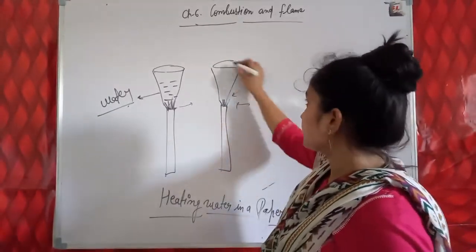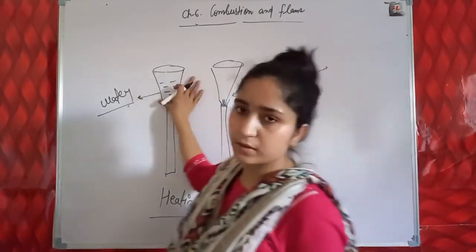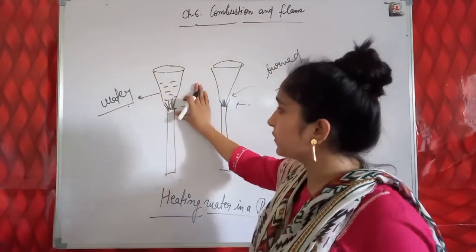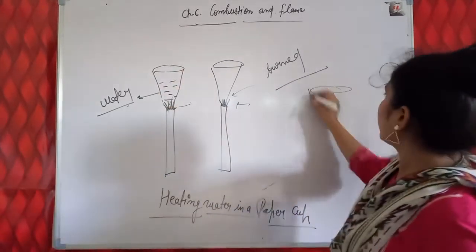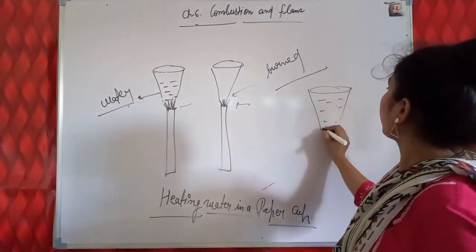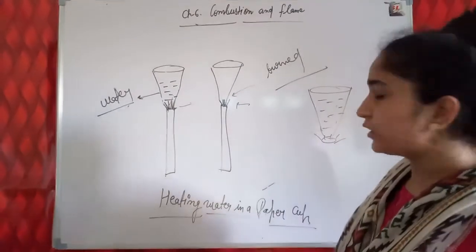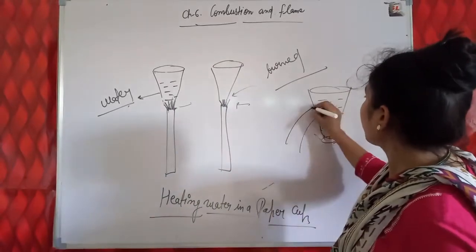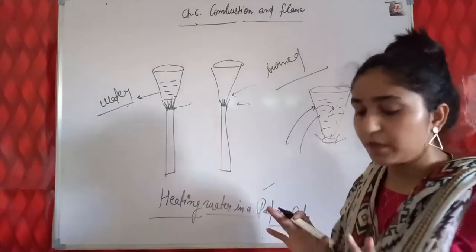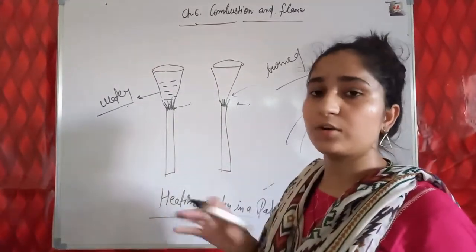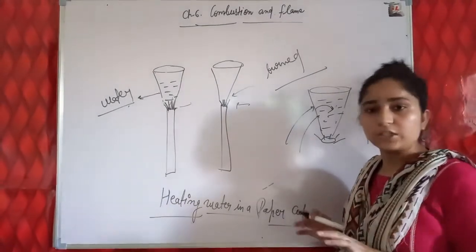So this paper cup gets burned, but this paper cup didn't get burned, because when heat is applied to this paper cup, having water inside it, the heat provided to the paper is transferred to the water by the process of conduction. You know what conduction is from your 7th class.